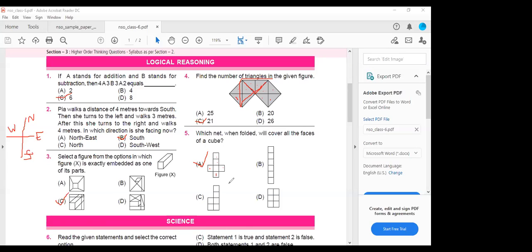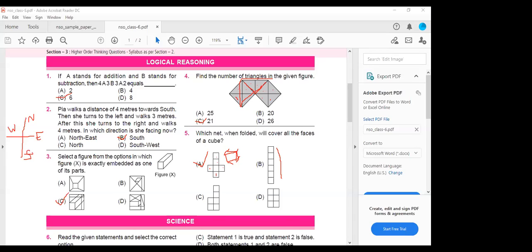I think it's D. B is a straight line, it might have been cut in a straight line. No, so A is the correct answer. Ma'am, D. Oh, sorry. A is the correct answer. You can try. You can draw like this on a paper and just close it. You can see after covering everything, the three-dimensional cube will be formed like this. A is the correct answer.